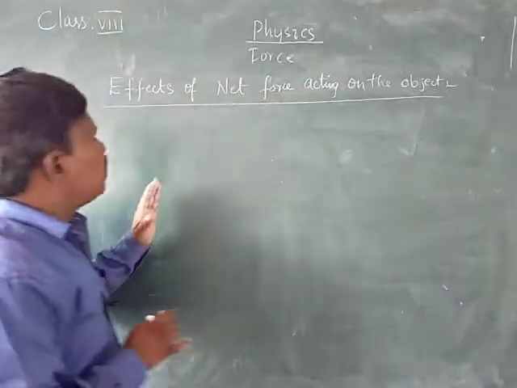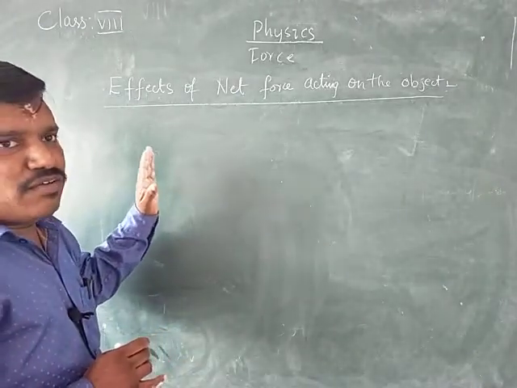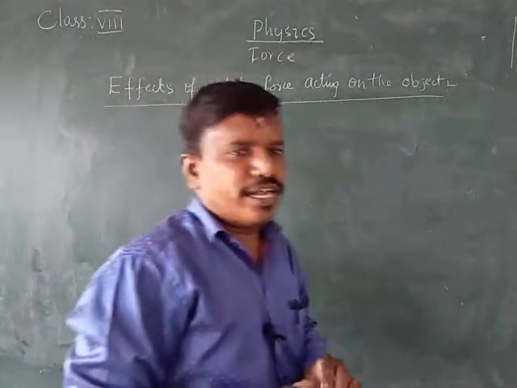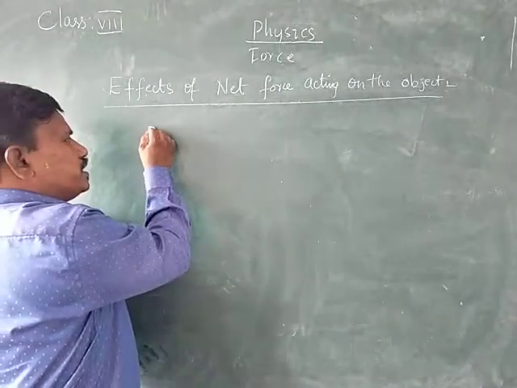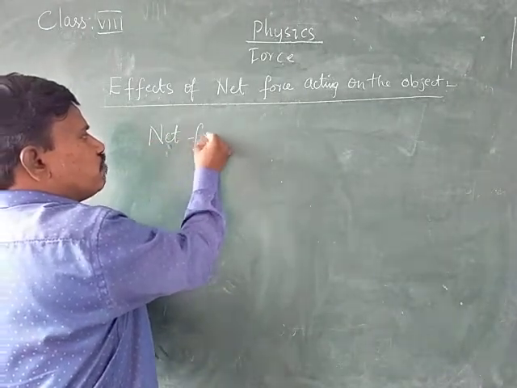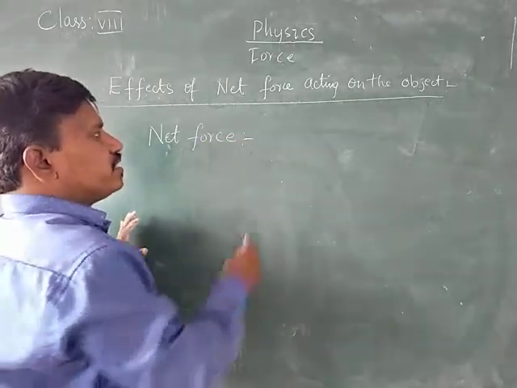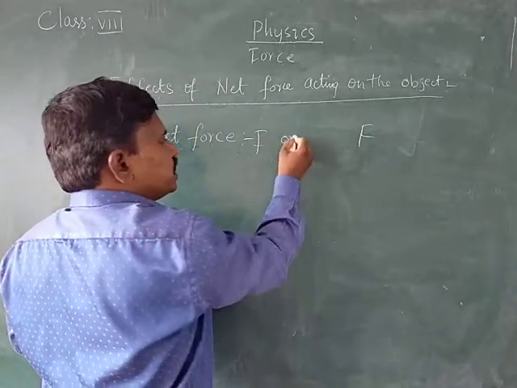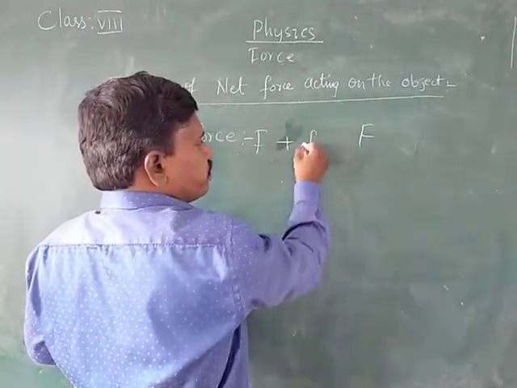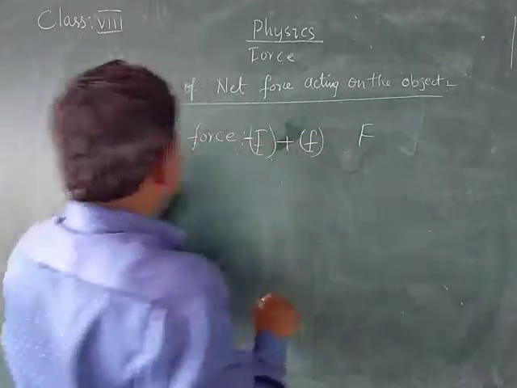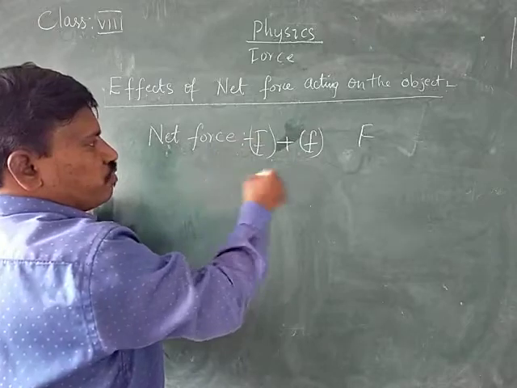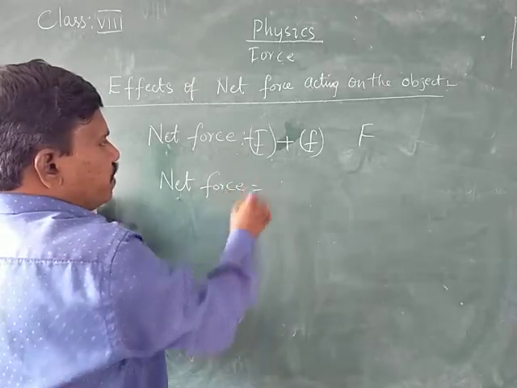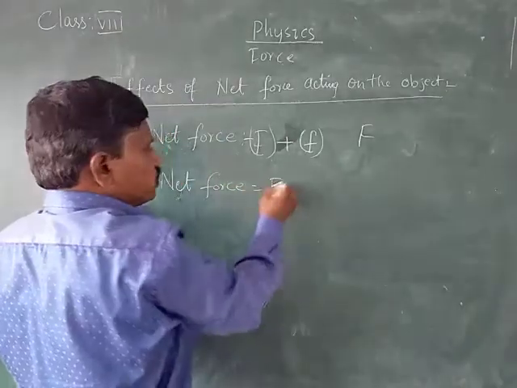Therefore in this case, when your friend is helping you, what is the net force acting on the body? The net force is nothing but the total force acting on the body. If the force applied by you is F, and the force applied by your friend is small f, and both of you are applying the force in the same direction, then the net force will be equal to the sum of the forces.